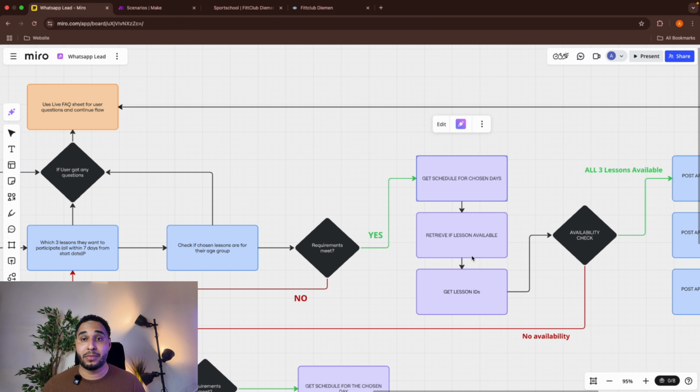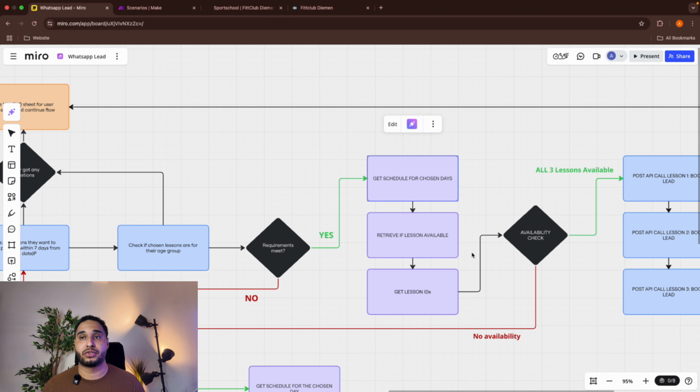Once the lesson is available on that day, we'll get some information about the lesson, for example the lesson ID, the start time, end time, and then we'll go back. If the lesson was not available for that day, we will go back with a reason, and this agent step is going to retry and book the lesson. If it was successful, we got all the lesson IDs, start times, end times.